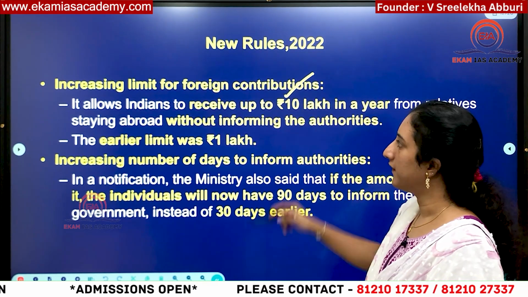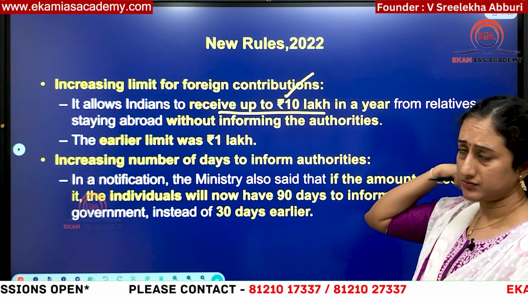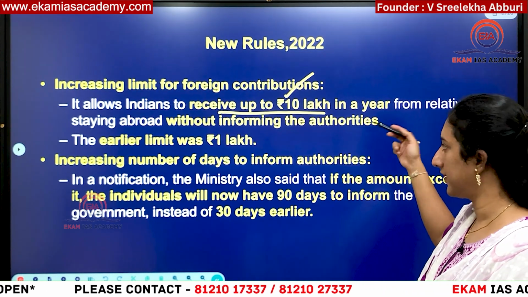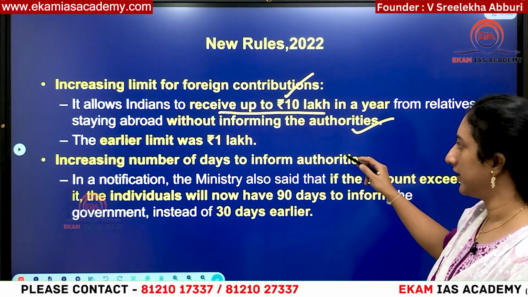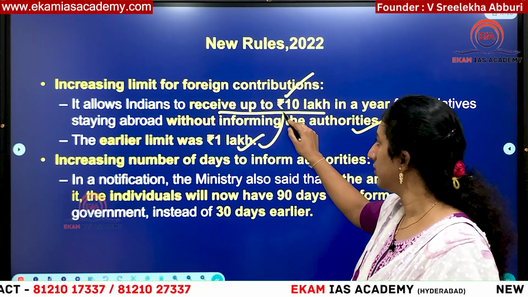Increasing the limit of foreign contributions. Previously, Indians were allowed to receive up to 1 lakh rupees from relatives without informing the authorities. Now, 10 lakhs can be received from relatives. It was increased from 1 lakh rupees to 10 lakh rupees.